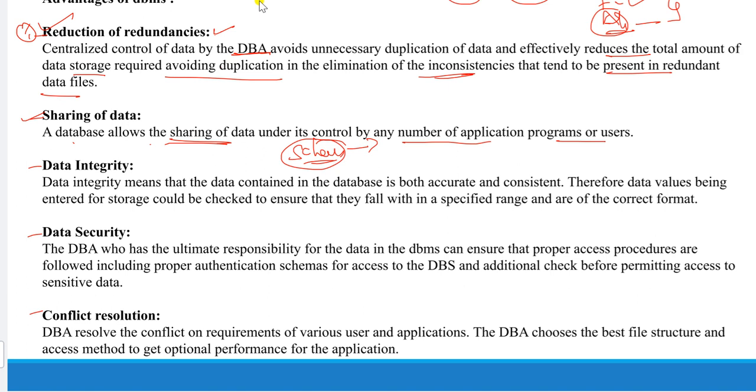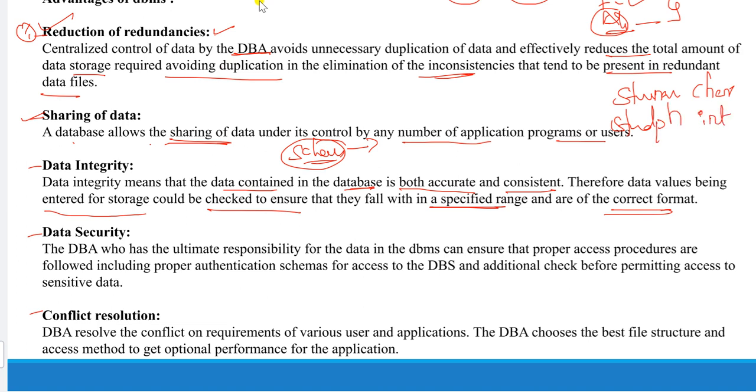It means the data contained in the database is in an accurate and consistent manner. That means the data you entered for storage is checked to ensure they fall within the specified range and are of the correct format. For example, in the database structure you gave that student name is a character, char, okay, and student phone number is an integer. Now in a table you have the two fields called student name and student phone number.